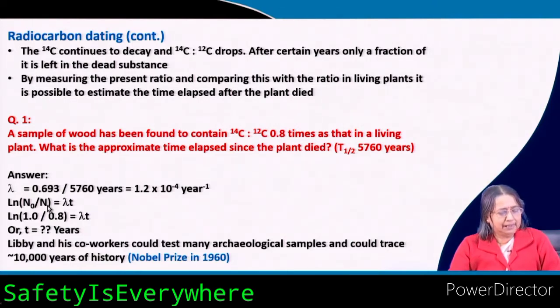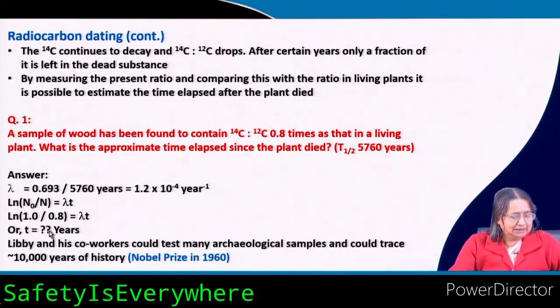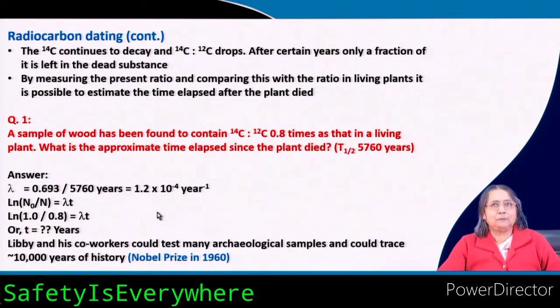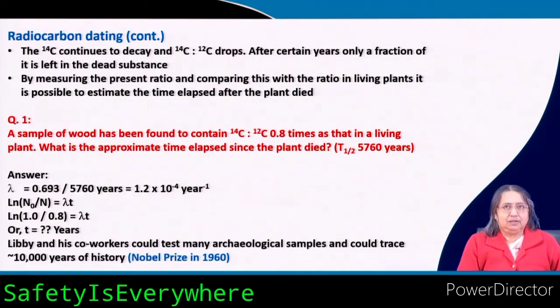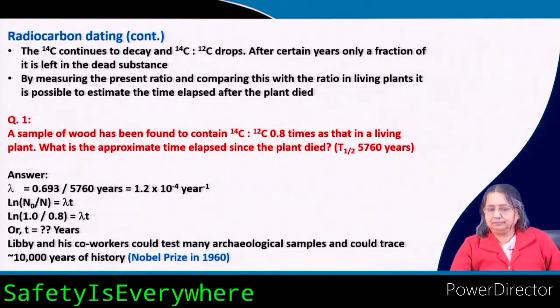Now, ln N0 by N is lambda t. Okay. N0 by N, if in the beginning it is 1, then now it is how much? 0.8 times that of the initial. So, ln of 1 by 0.8 is equal to lambda t. So, how much is the t? This many years. So, by doing a simple experiment you can find out the age of the wood. Okay. It is called radiocarbon dating.